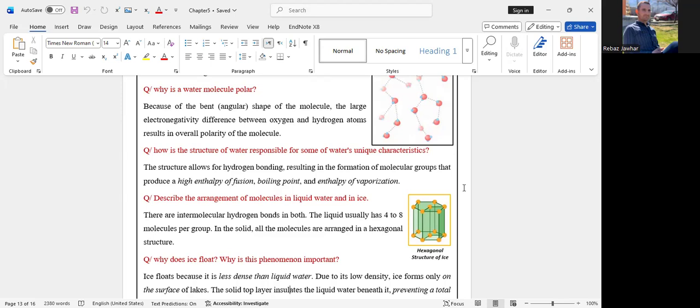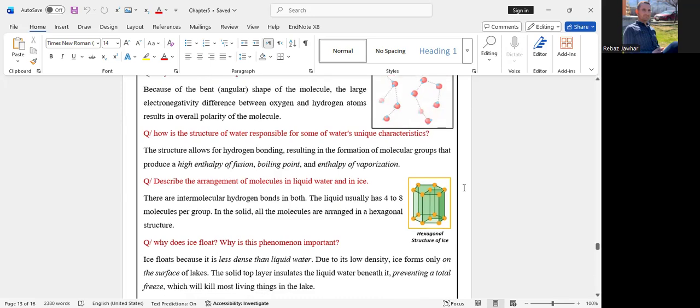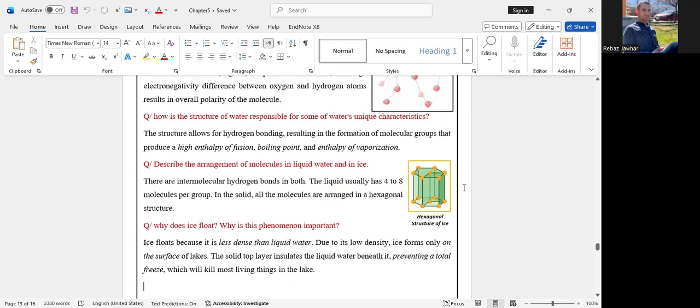And we know that the hydrogen bond is the strongest attractive force among all the attractive forces, like London dispersion and dipole-dipole interaction. And in water, there is a group of molecules that connect together by hydrogen bond.